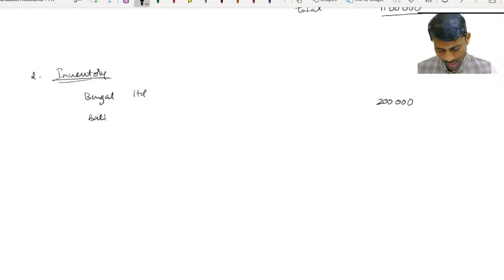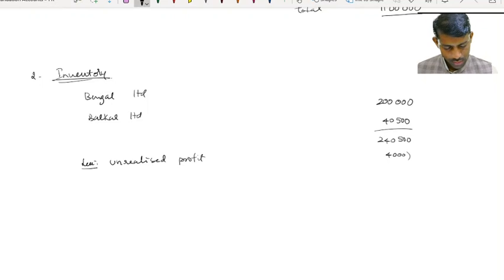Barkar Limited 40,500. Total 2 lakh 40,500 less unrealized profit 4,000, step number 7.